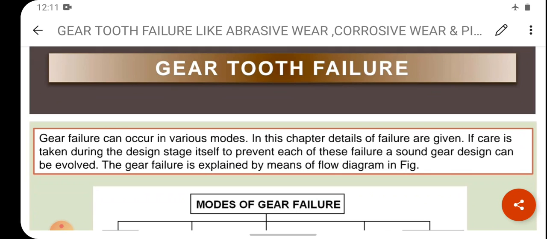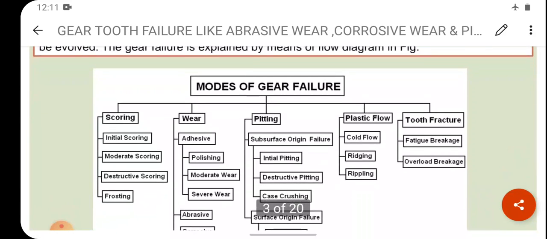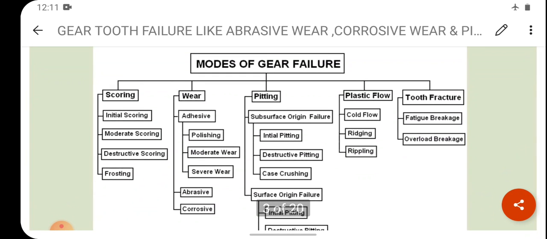The gear failure is explained by means of a flow diagram in the given figure. So gear failure can occur in various modes, various types of mode of failure of gear tooth. In this chapter, I'll discuss in detail different types of gear tooth failure. See this chart, that is modes of gear failure. First one is scoring. Second is wear of gearing or wear of the tooth. Third one is pitting. Fourth one is plastic flow, and fifth one is tooth fracture.